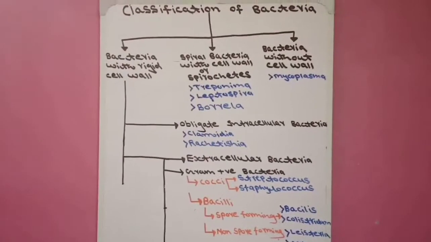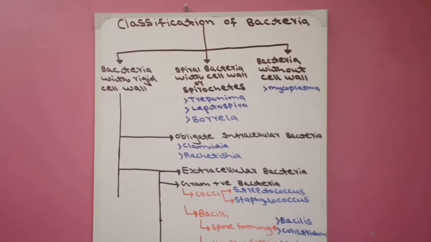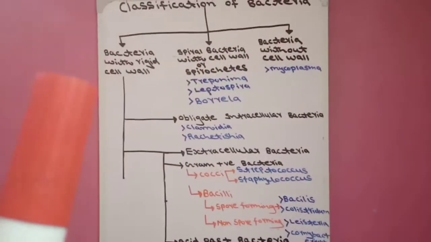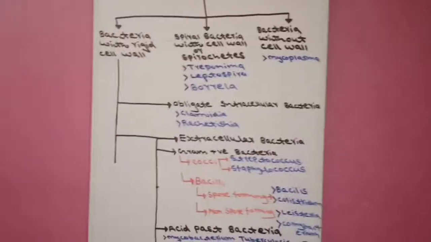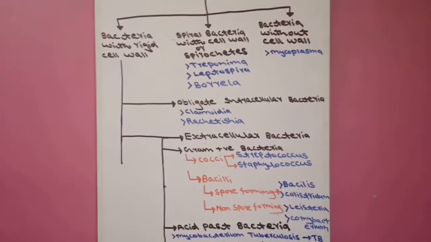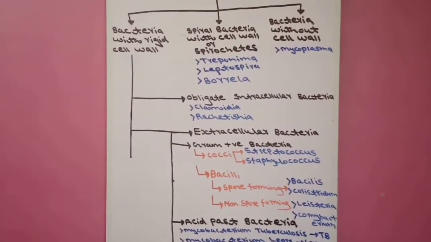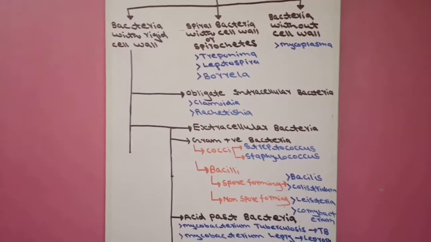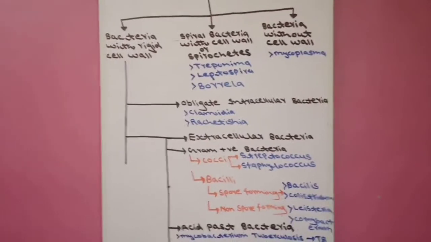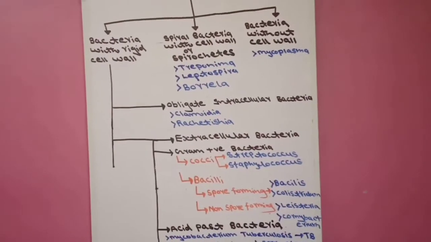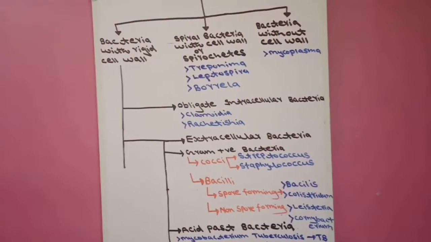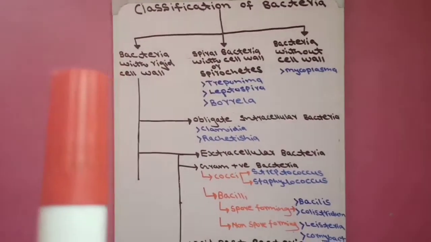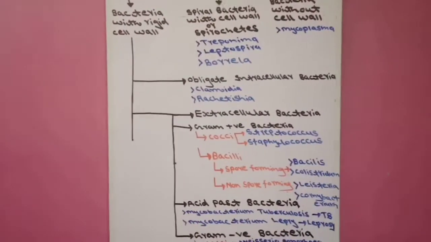Now, first we classify on the basis of cell wall into three. Then again, we further classify bacteria with rigid cell wall on the basis of bacterial function, meaning whether bacteria work inside the cell of the host body or outside the cell of the host. On the basis of function, inside and outside the cell, we classify the bacteria with rigid cell wall into two major groups.